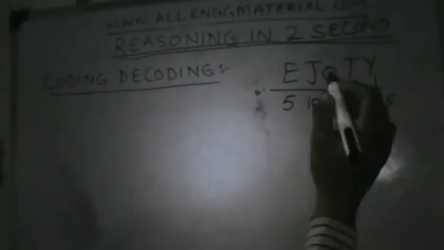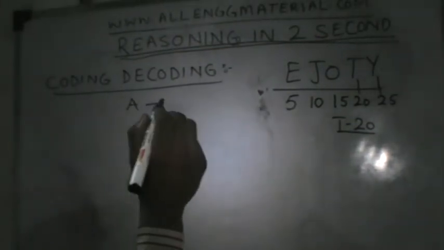Y represents position 25, T represents 20. T can be easily remembered as T20, O 15, J 10, E 5. These letters can be easily understood as we all know A to E.